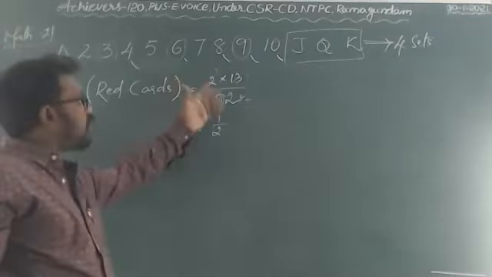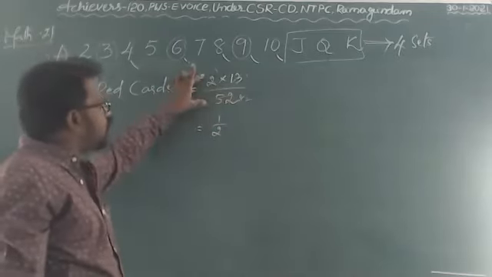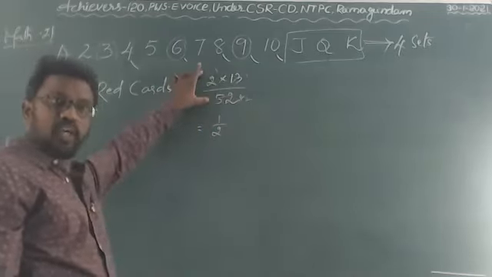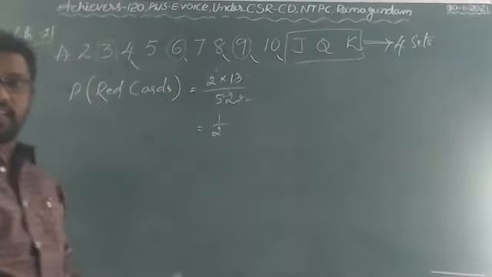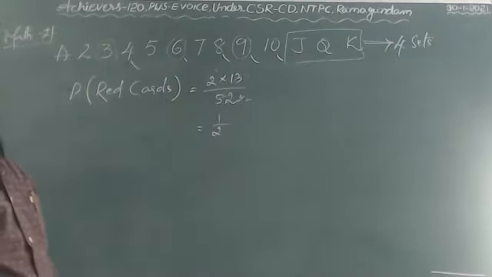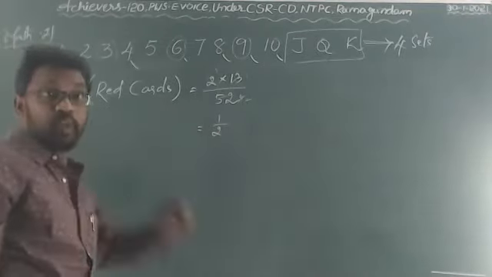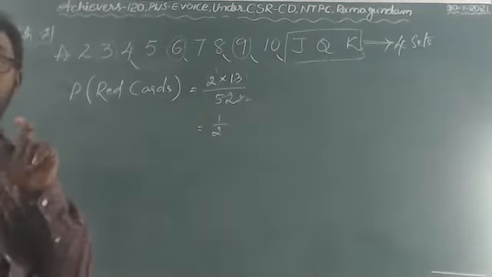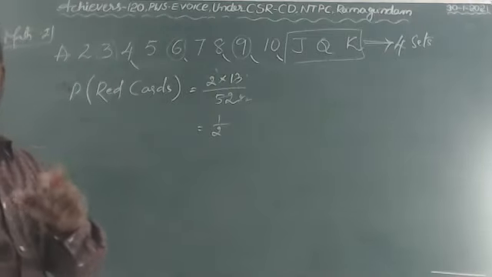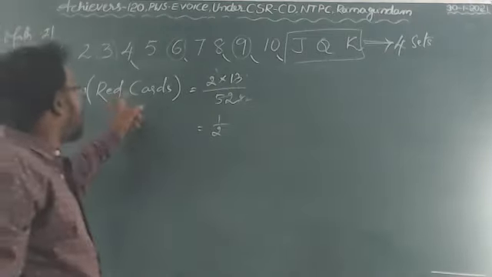Try to avoid cancelling like this; you can give this answer directly and you will get full marks. Half of the pack will be the red cards.